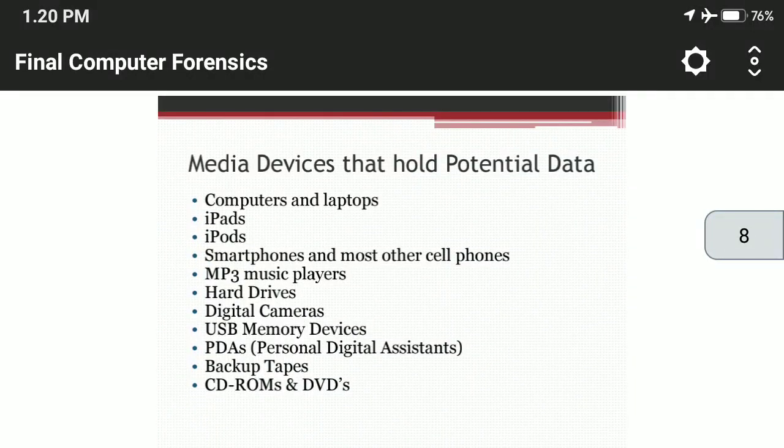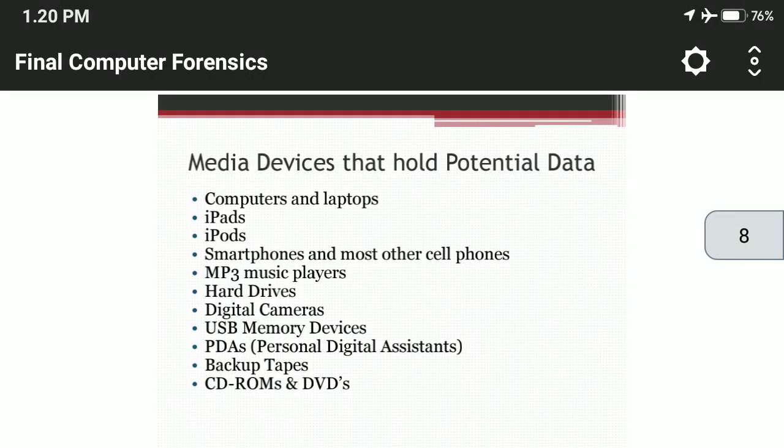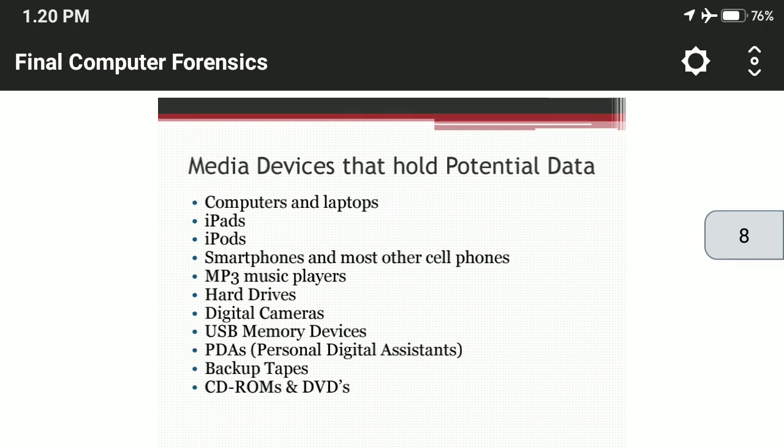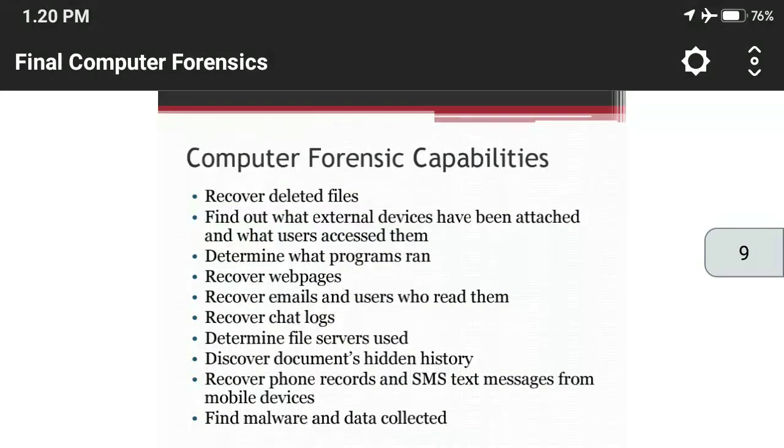Basically, these are media devices that hold potential data. Whenever data is searched, it is in computers, laptops, iPads, iPods, smartphones, most other cell phones, MP3 music players, hard drives, digital cameras, USB memory devices, PDAs, backup tapes, CD-ROMs and DVDs. All these are media devices where data is available. So the computer forensic team searches all the data on these particular media devices.